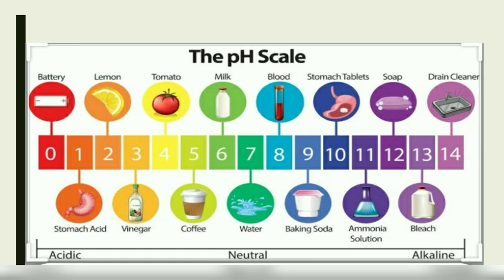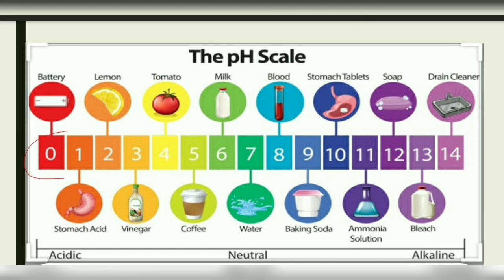As we see in this figure, the pH scale includes the numbers 0 to 14. From 0 to 7, it indicates acidic nature, and from 7 to 14 it indicates basic nature, and at 7 it is called neutral.